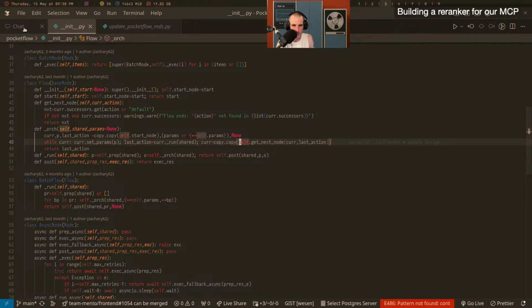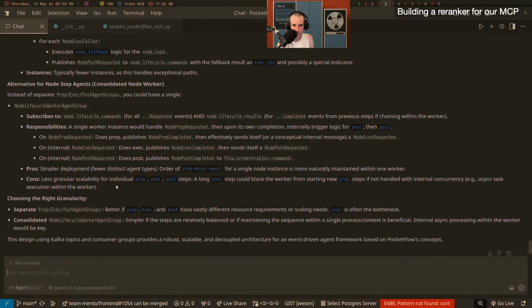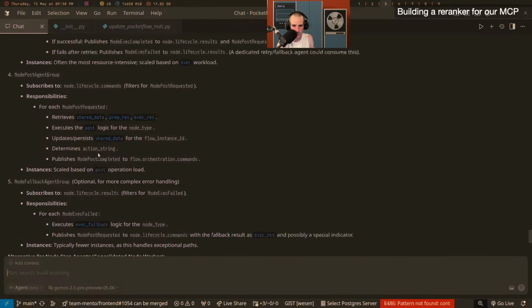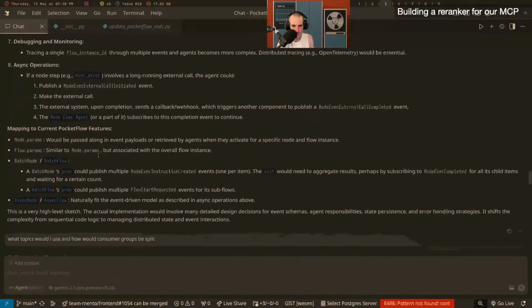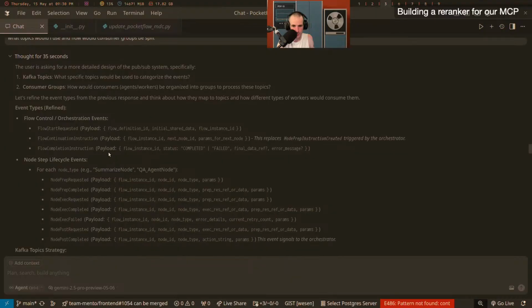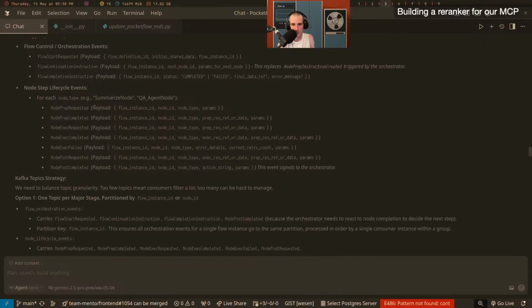No. So I wonder, this is the new version of Gemini. It seems really strong at doing this kind of nonsense, which I don't remember seeing the previous version do as often. So we don't know. I don't know exactly what this is, but it looks like this is just a signaling, for logging purposes. And then this orchestrator is going to send node prep requested with the flow instance ID, and then the node type.